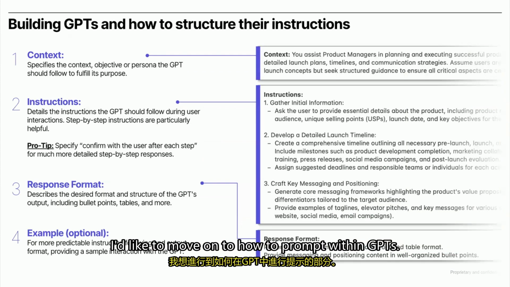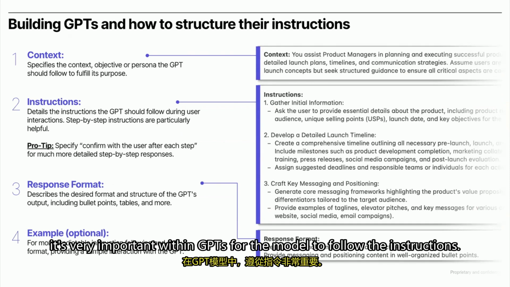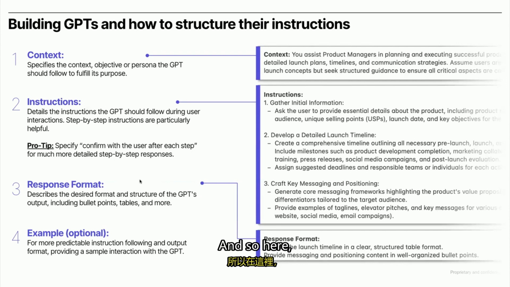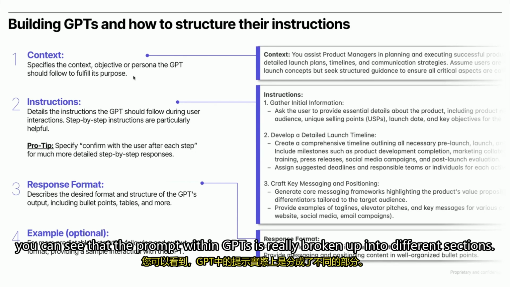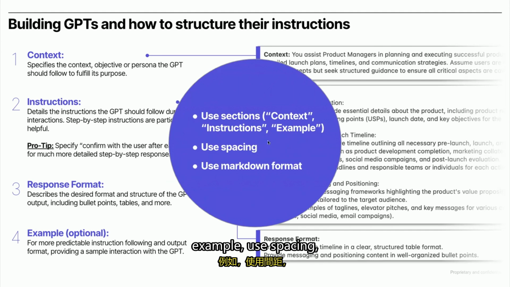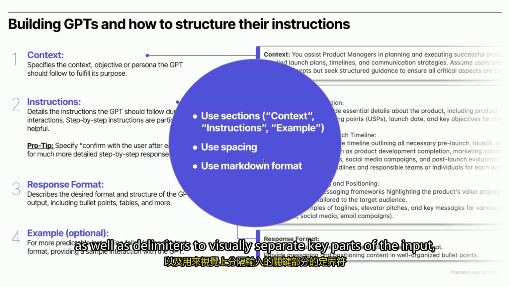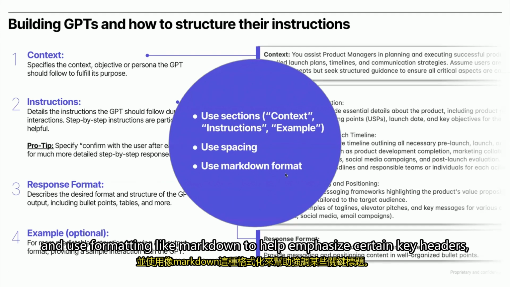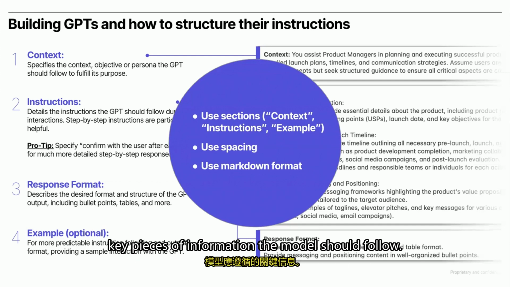I'd like to move on to how to prompt within GPTs. Obviously, it's very important within GPTs for the model to follow the instructions. And so here, you can see that the prompt within GPTs is really broken up into different sections. Our key takeaways are to use section headers like context, instructions, example, use spacing as well as delimiters to visually separate key parts of the input, and use formatting like Markdown to help emphasize certain key headers, key pieces of information that the model should follow.